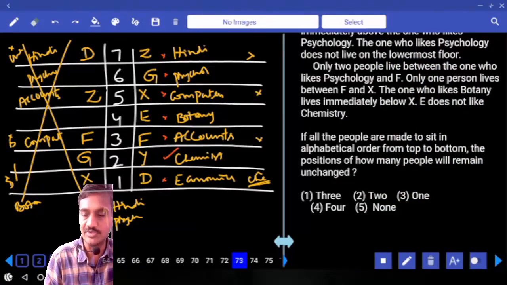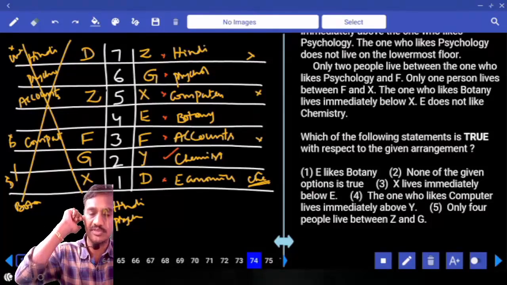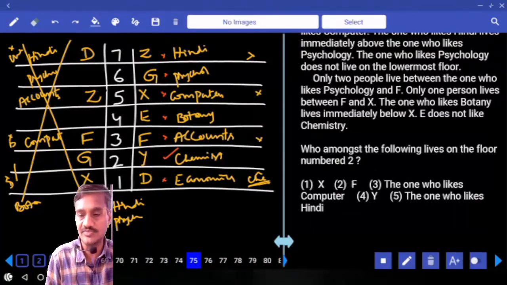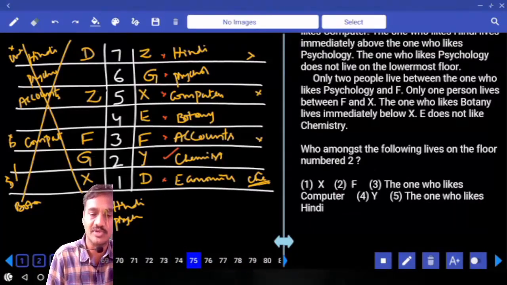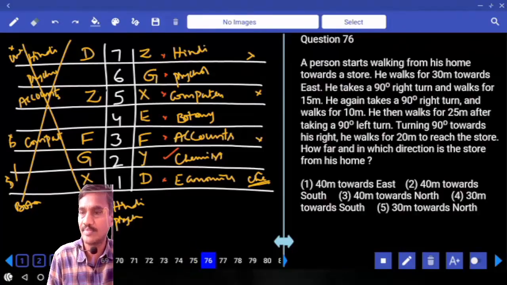And the next one 74. Which of the following statements is true? E likes botany, that is definitely true. And X lives immediately below E, that is false. Hence, what is your answer? Choice 1, 74. And 75, who among the following lives on floor number 2? Y, the one who likes chemistry. And choice 4 for question number 75.